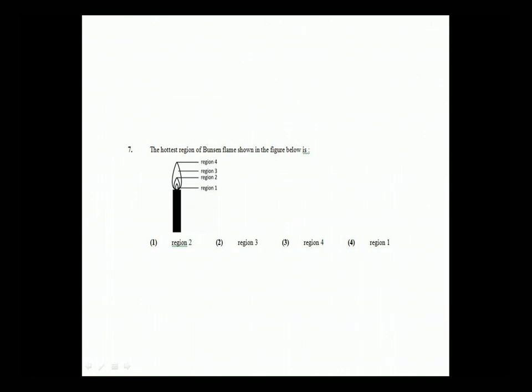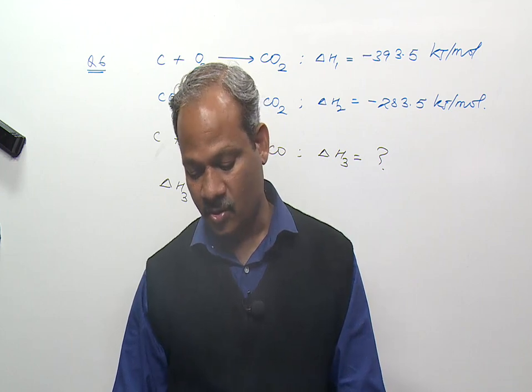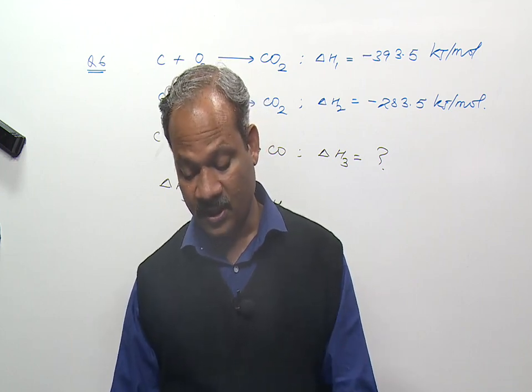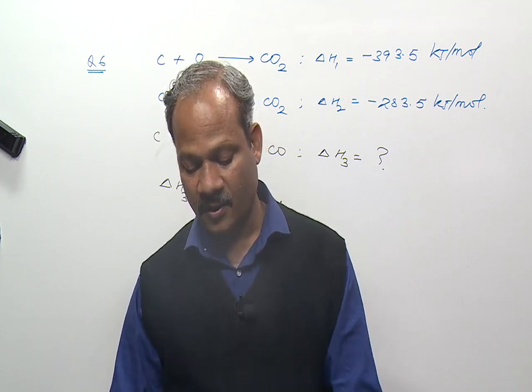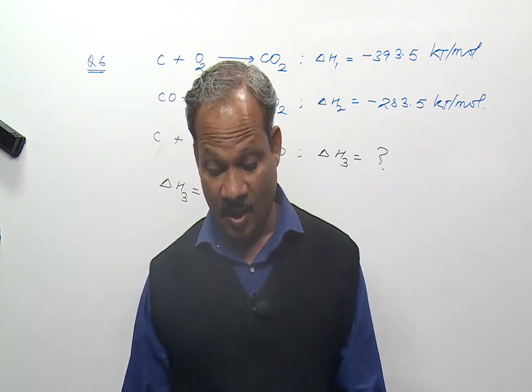The hottest region of the Bunsen flame shown in the figure below is. We have to identify the hottest region. So there is no actual concept. We have to study the various parts of the flame, then only we can answer this type of questions. So it's again fact based. So region 2 is the hottest region of this flame.